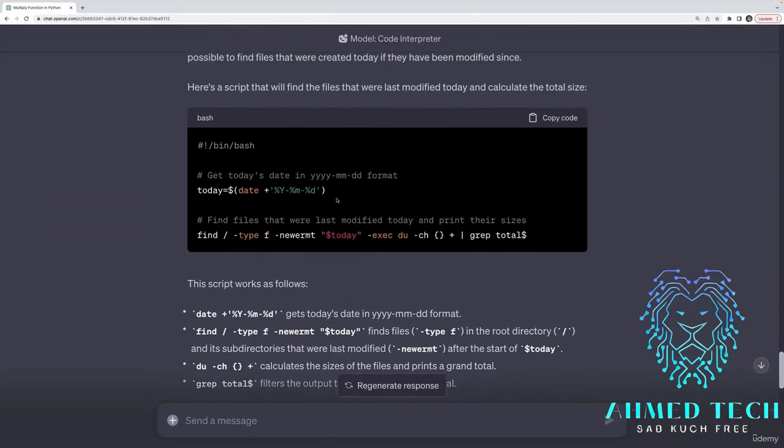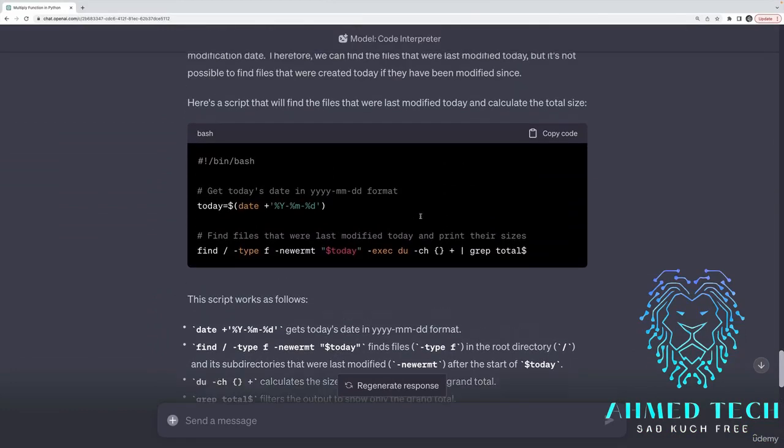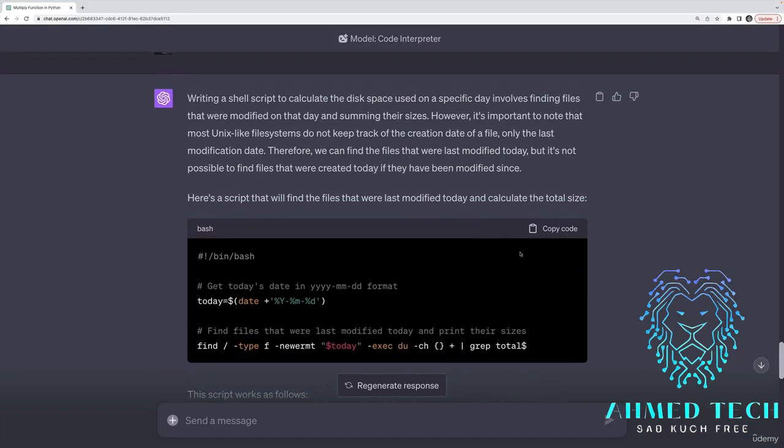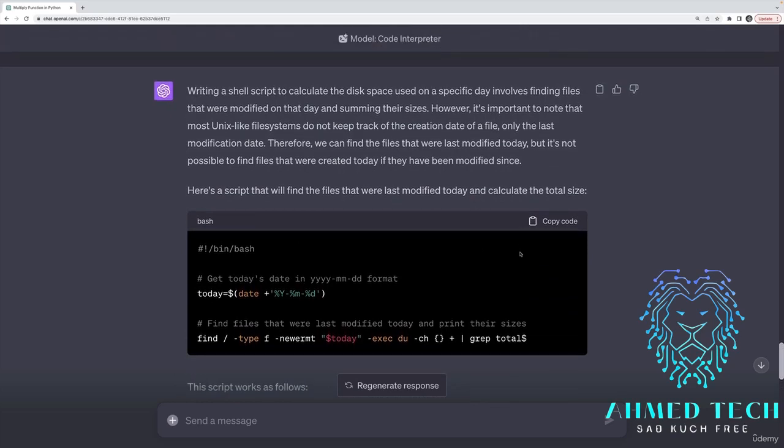Another thing, this is from the real world, that I asked ChatGPT to help me with was creating a script that would tell me how much I added to my computer's file system, how much space I took up today. Because it's a long story, but I now live in a place with pretty bad internet, and I used to be able to keep everything in the cloud and have no issues, and making courses can be terabytes of data.